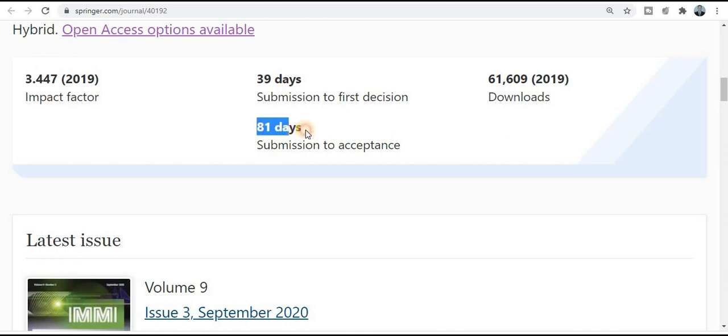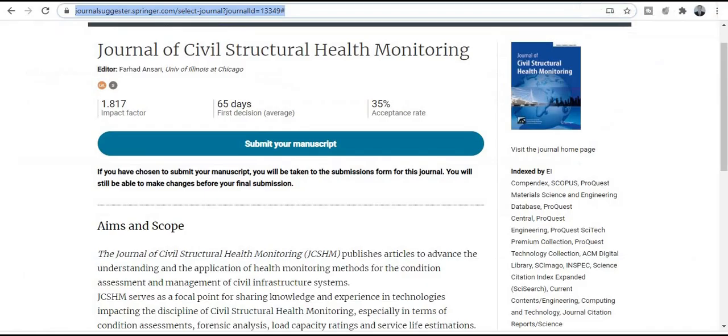So within 18 days, 81 days, your research paper will get published. So the total time required is within 3 to 4 months, maximum 3 to 4 months, and your research paper will get published in this quick publication journal and quality index journal.